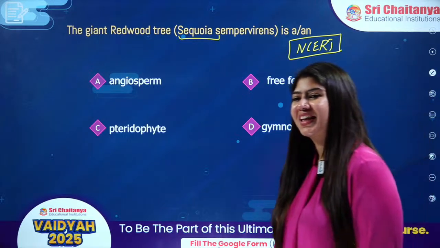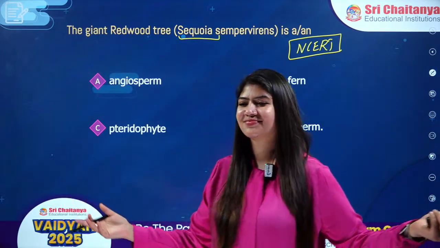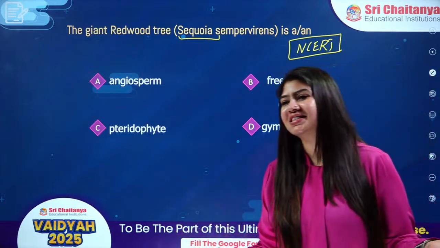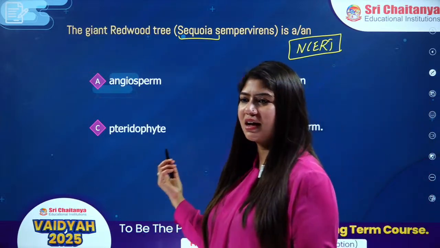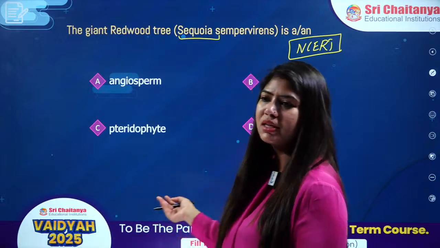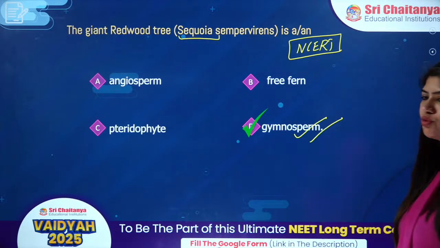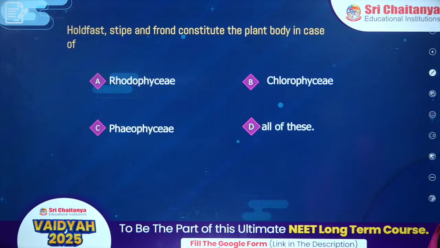Come on, kids. Great answers. I can see Rupa, I can see Tilak, I can see Priya, I can see Ramcharan, Shri Devi, Manikanta, Monica. It is your gymnosperms. Correct, everybody. +4. Next question.